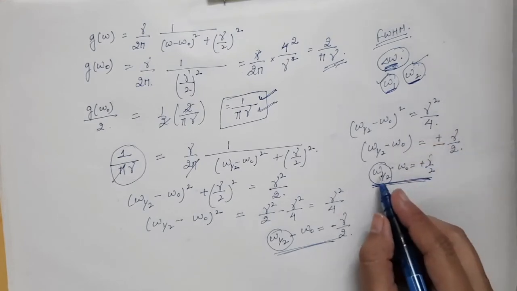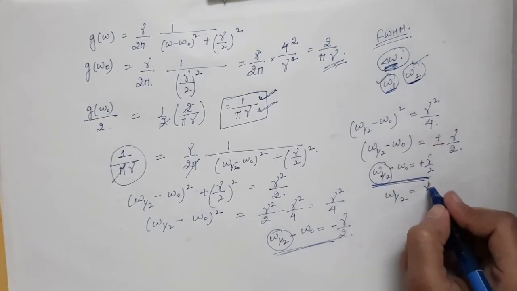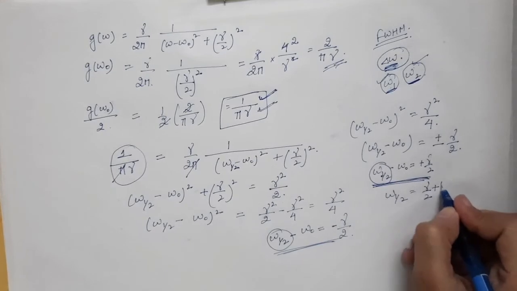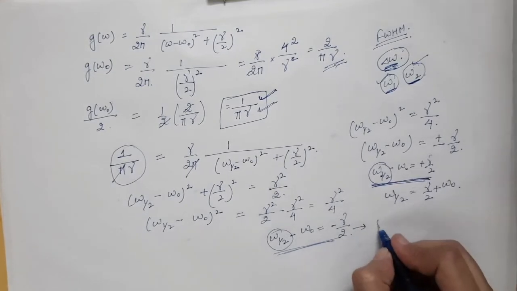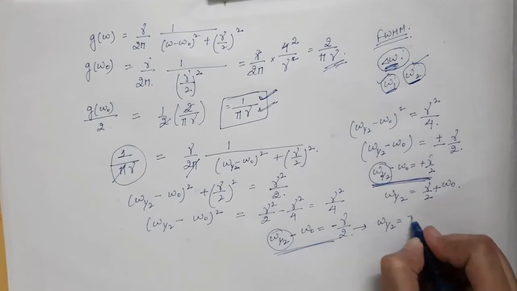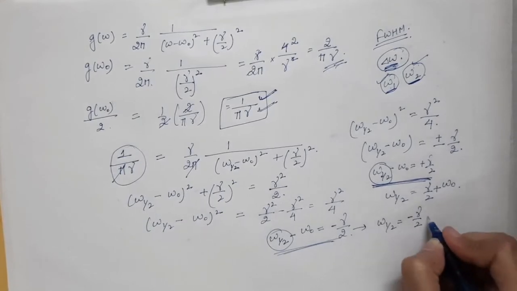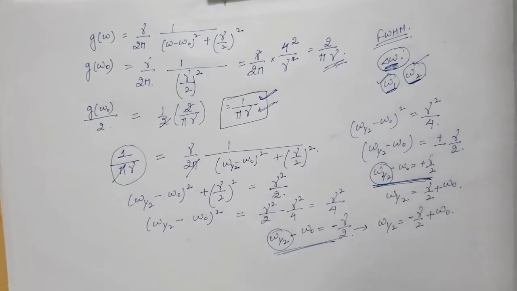From the first equation, omega half will be equal to gamma by 2 plus omega 0. And from the second equation, you will get omega half is equal to minus gamma by 2 plus omega 0.